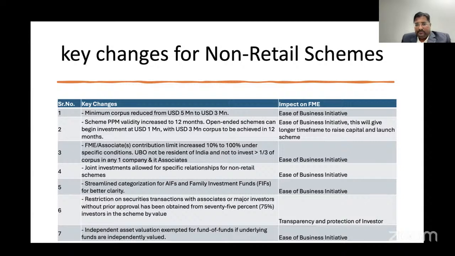Restriction on specific security transactions with an associate and a major investor. It creates transparency for the investors and also protects the existing small investors, so that associates and other major investors cannot transact directly without the approval of the existing investors. The approval should be more than 75% of existing investors by value.